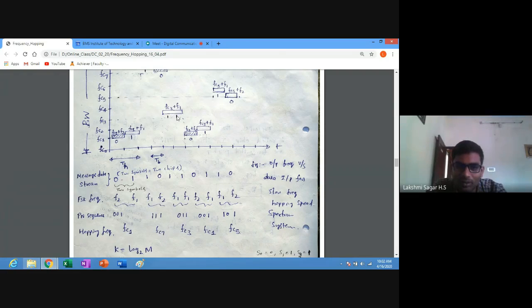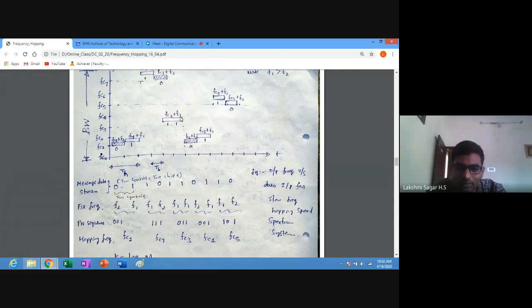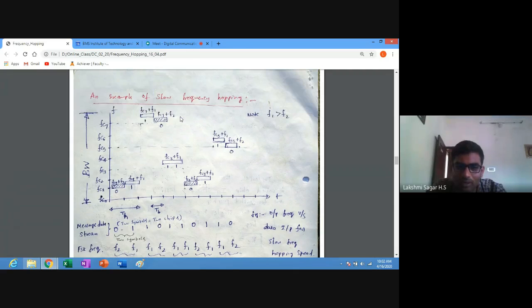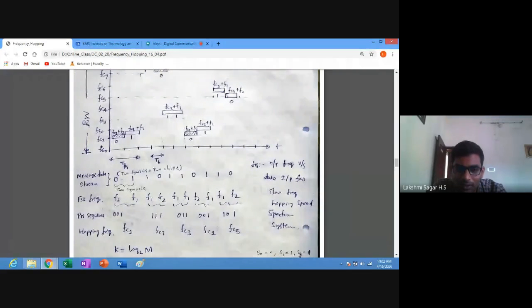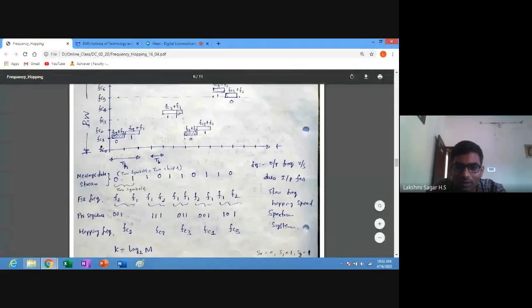Next, below that, downward is there. But next of fc3 plus f1, here it is taking the same slot, fc3 plus f1, for both the symbols. You can continue this one, fc3 plus f1 and fc3 plus f1 for another dwell time.